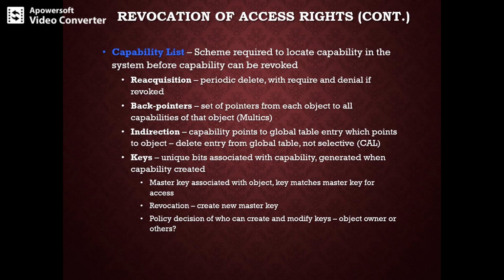When an access is attempted, the capability is found to point to an illegal table entry if it has been deleted. The table entries can again be reused for other capabilities, and the table entry contains the unique name of the object. The object for the capability and the table entry must match. This scheme was used in CAL-type systems. In general, the capability points to the global table entry, which again points to the object.